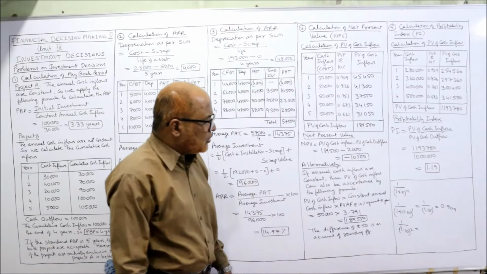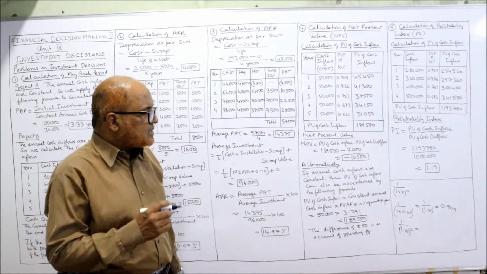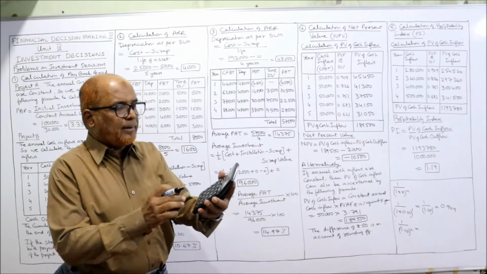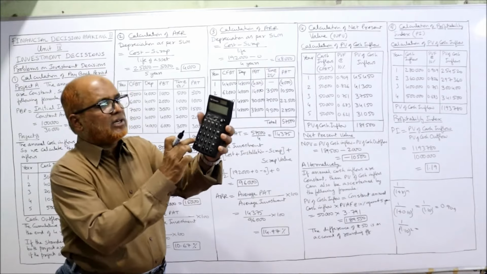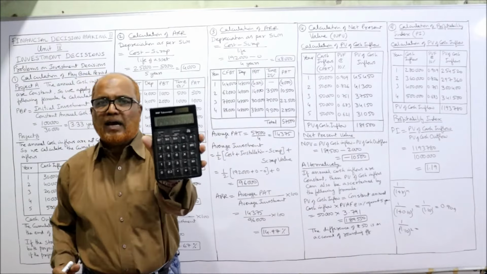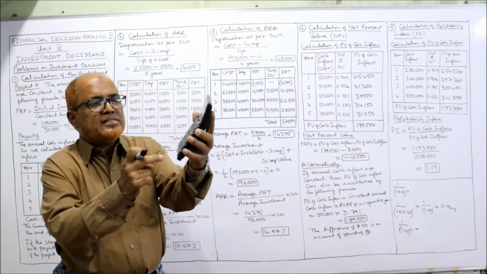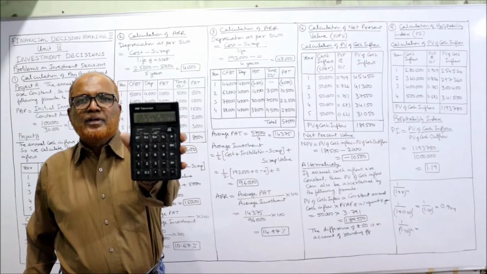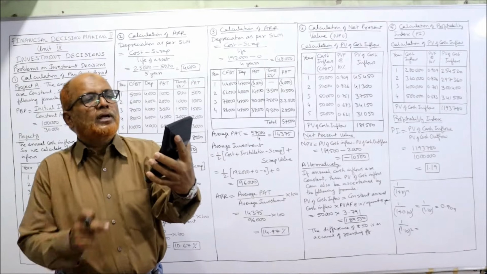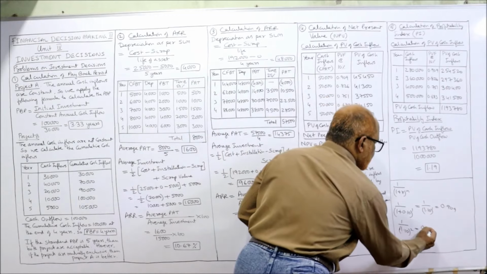Now for the second year we need 1 divided by 1.10 to the power of 2. What you have to do is, for the first year, 1 divided by 1.10 is equal to 0.909. For 2 years, simply press equals, and you will get 0.826.